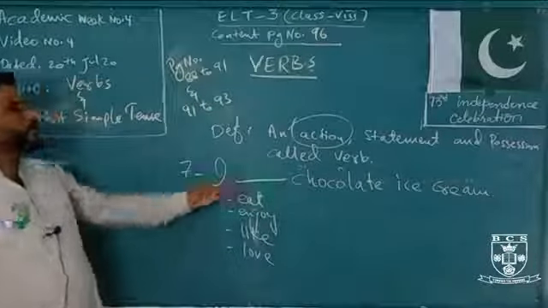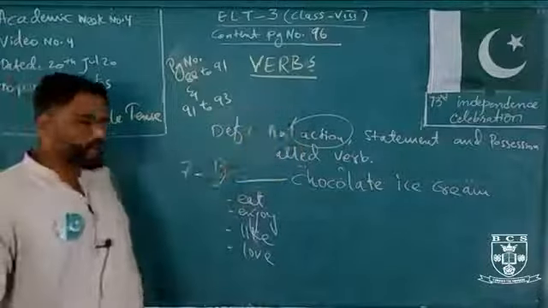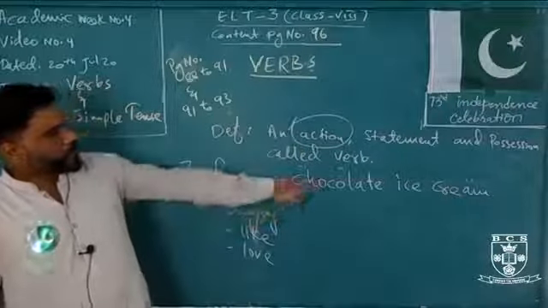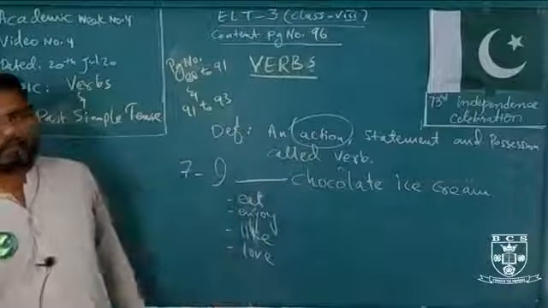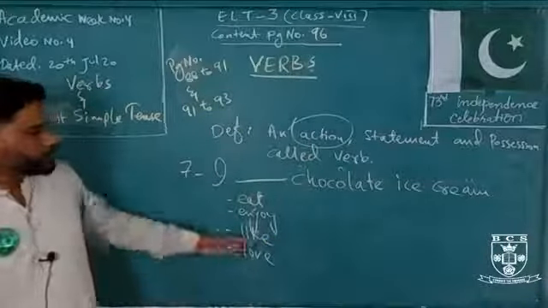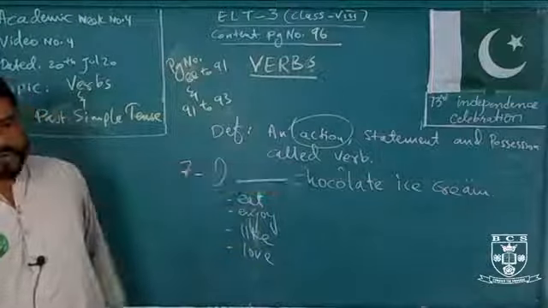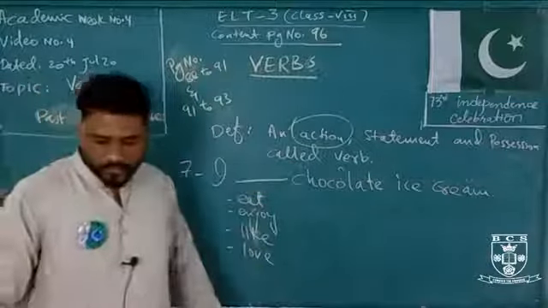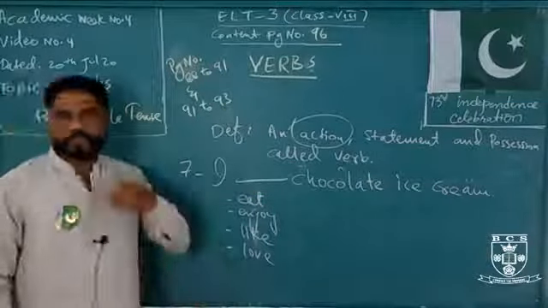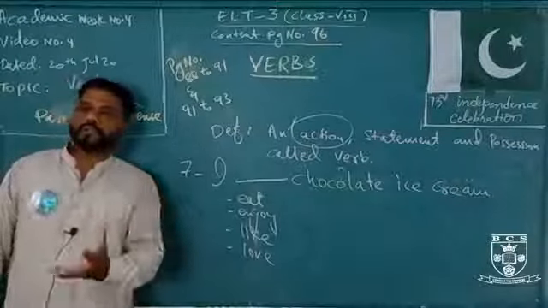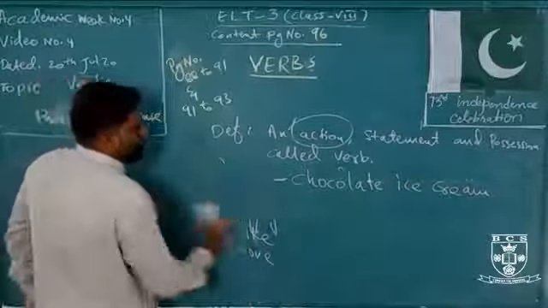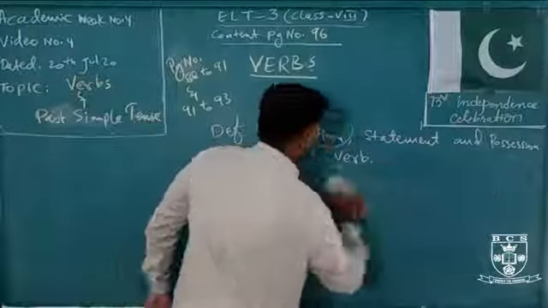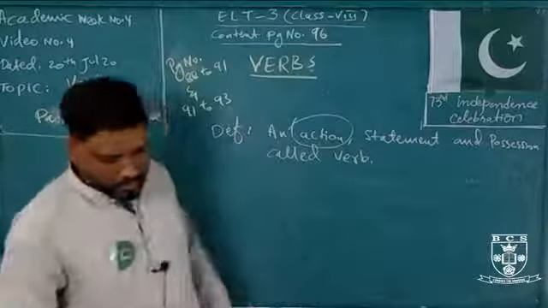Okay, so I eat chocolate ice cream, it is also the right sentence. I enjoy chocolate ice cream, it is also the right sentence. I like chocolate ice cream, it is also the right sentence. I love chocolate ice cream, it is also the right sentence. So it is up to you what appropriate word that comes in your mind that you have to put over there. So easily you can solve this exercise number 5 as well.